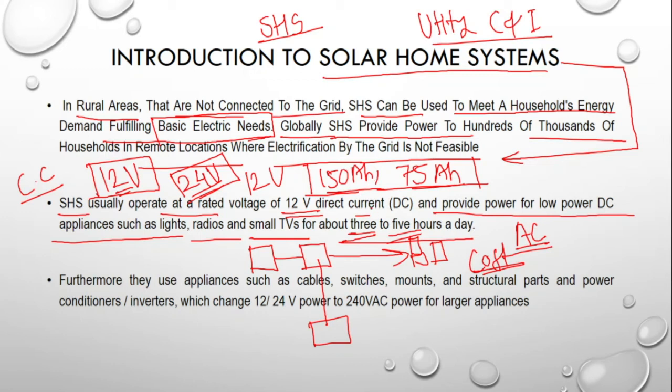Furthermore, there are components such as cables, switches, mounts and structural parts. These are there whenever we design solar home systems, along with the power conditioner, also called the inverter, for the DC to AC conversion, which changes the 12 volt or 24 volt of the system into 240 volt AC for powering larger appliances.